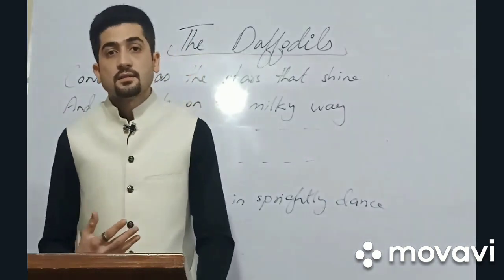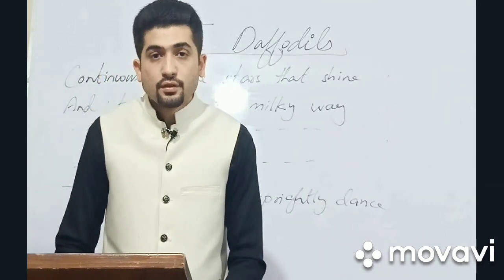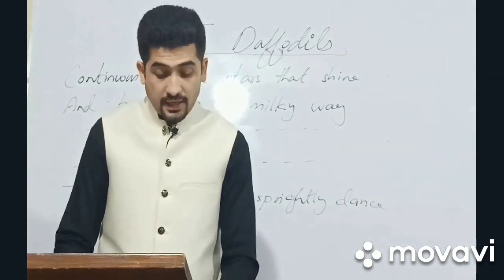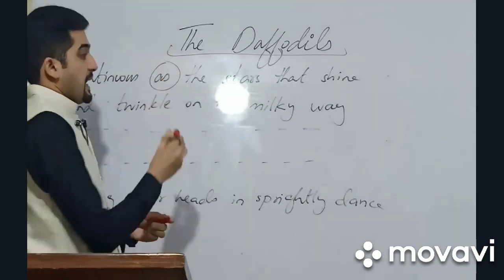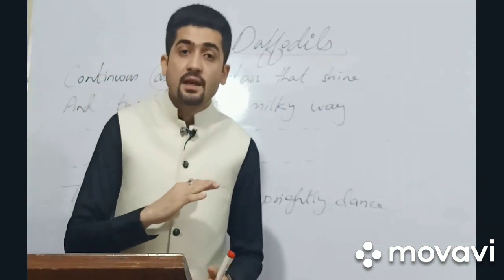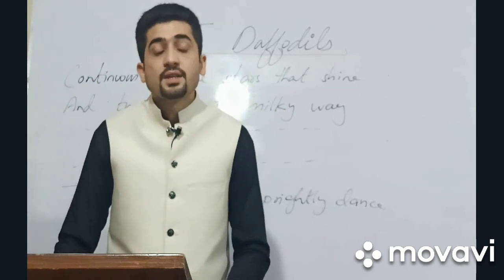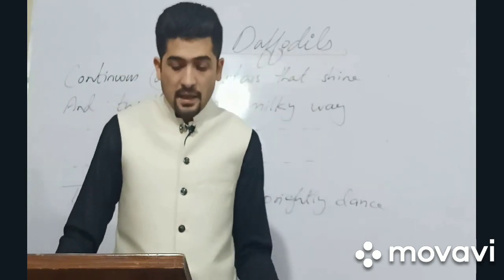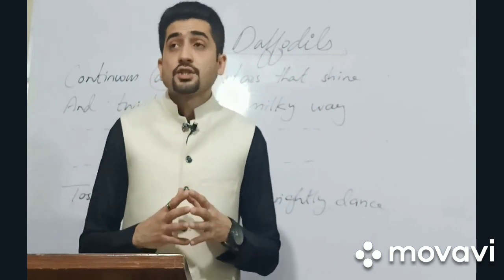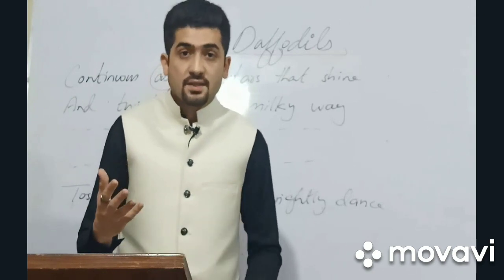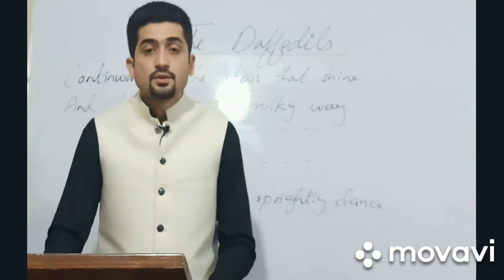Now you see, it is the description of the daffodils. He describes the daffodils as continuous as the stars that shine. Again, there is a simile in the very first line, continuous as the stars. As the stars that shine. Now he is comparing the daffodils with the stars, that they keep on shining all the time. So he says that daffodils were shining like stars and twinkle on the Milky Way. Now, which stars? The stars which are found in our galaxy. And the stars are always shining in the galaxy. Milky Way is a reference to the galaxy.